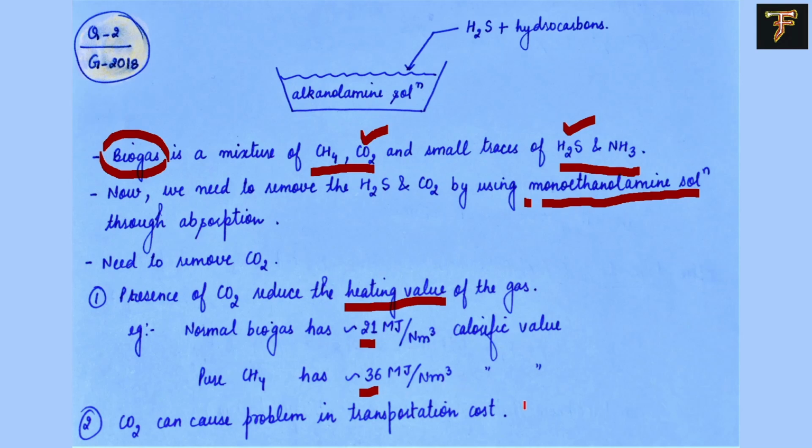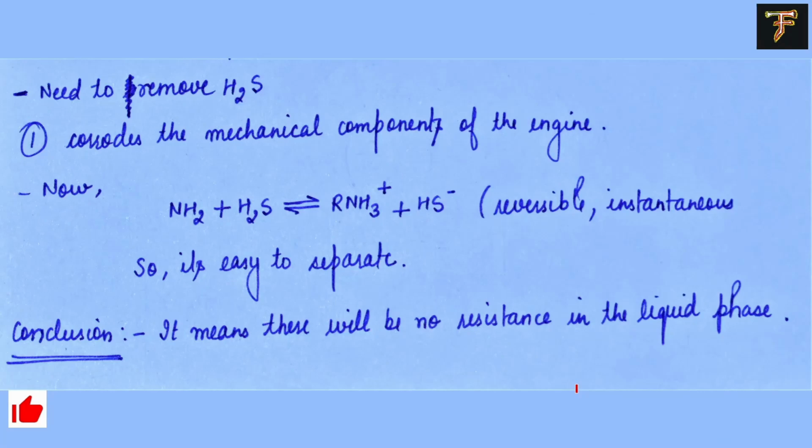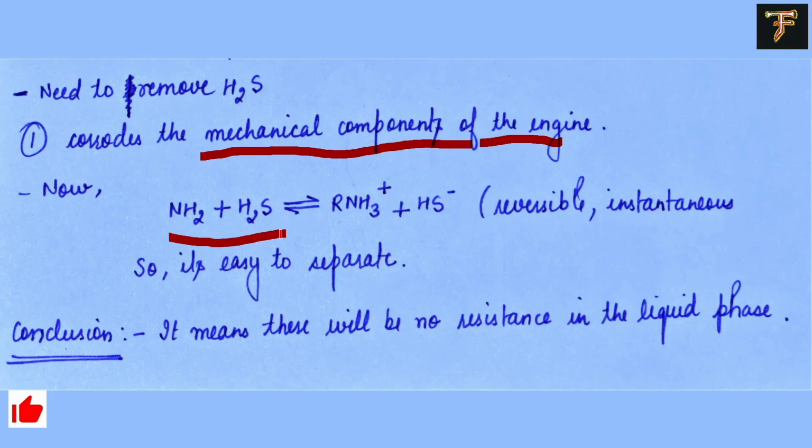Second reason is the transportation cost because of the presence of CO2. Now if we look at H2S, the removal of H2S is required because the mechanical components of the engine get corroded while you use methane as a source of energy. So what exactly happens when this H2S comes in contact with the monoethanolamine solution? This one reacts with this one and you get a completely new product.